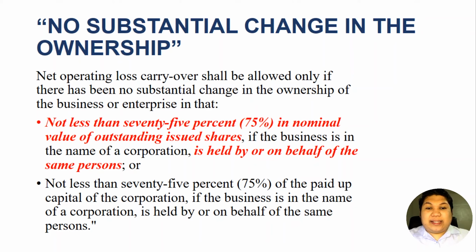I know this might sound confusing, but remember this: net operating loss carryover can only be allowed if there is no substantial change in the ownership or equity of the corporation. And when we say no substantial change, meaning at least 75% of that outstanding stocks or shares or capital is held by that person. If there's a change in equity, when the change is not at least 75, then there is now a substantial change. We will illustrate this in just a minute, okay?